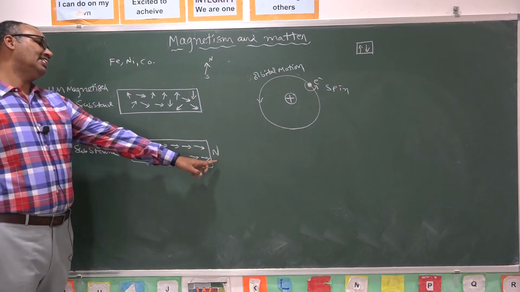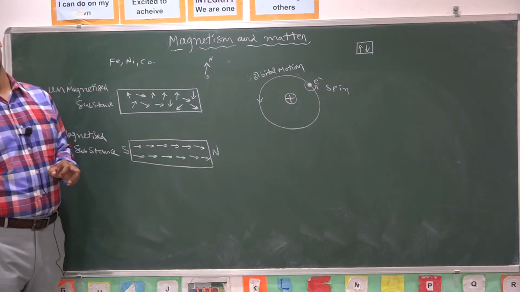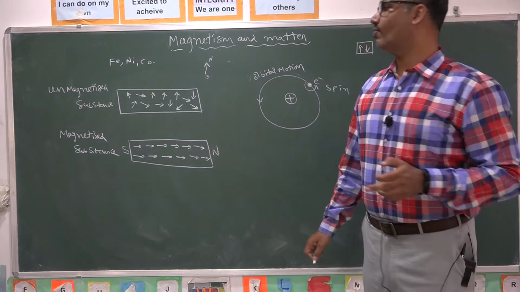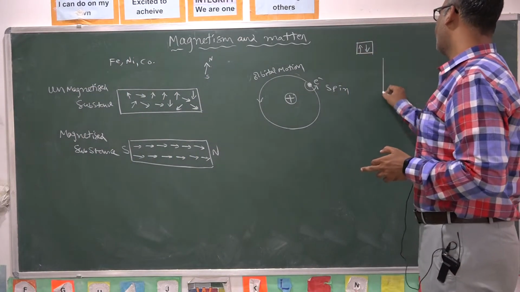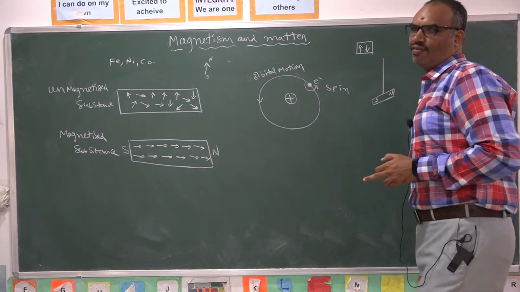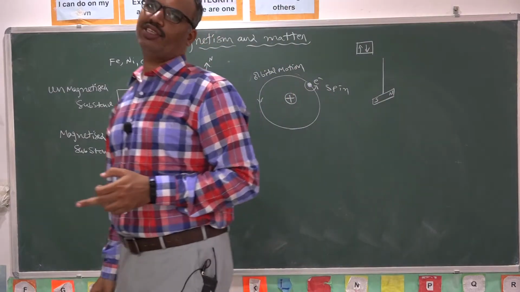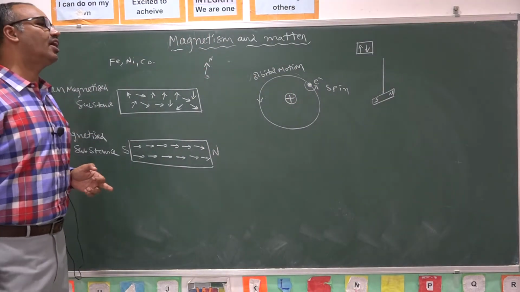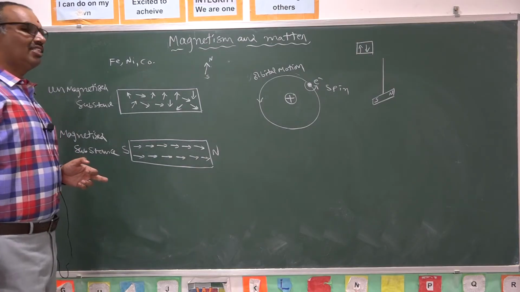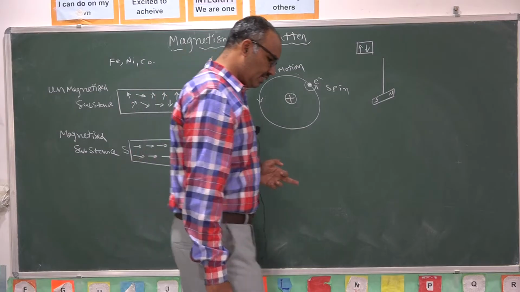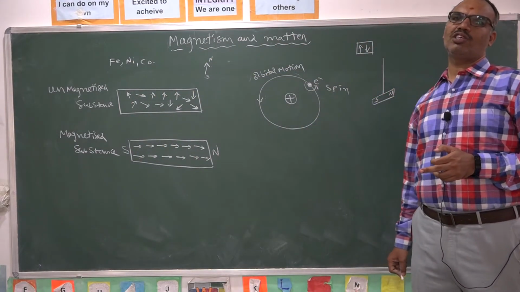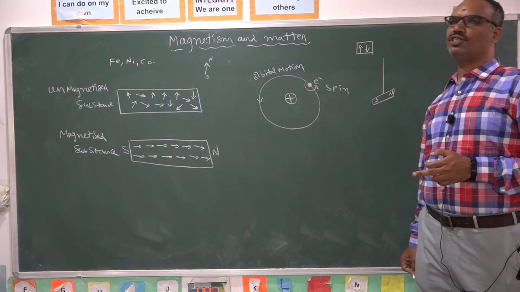Why do we have to designate a north pole and south pole? Why can't you call them east or west? That is because whenever we suspend a magnet with a thread, it aligns itself into the geographic north and south directions. Hence, the two poles are designated as north pole and south pole. As the freely suspended magnet is tilting itself into the geographic north and south direction, the poles of the magnet are designated as north and south.